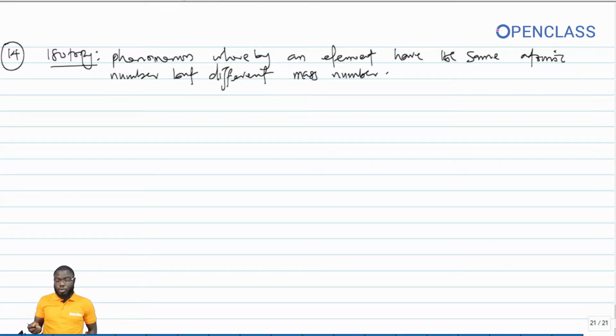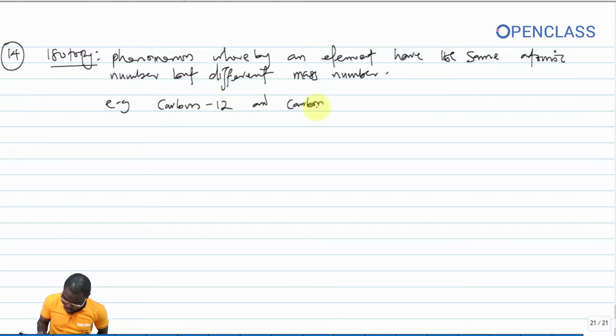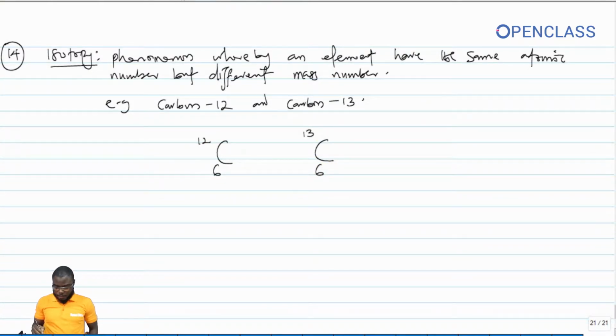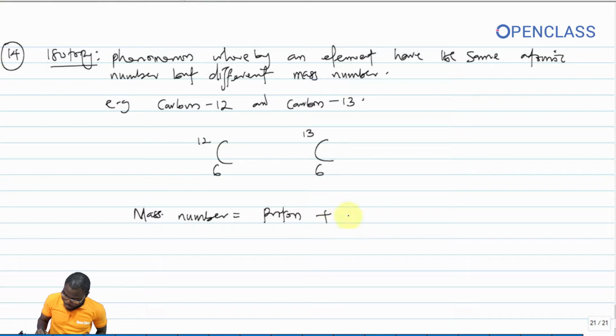A typical example is carbon 12, e.g. carbon 12 and carbon 13. So you have this to be C, so this is 6 and this is 12. You have this to be C, this is 6 and this is 13. Okay, so your mass number is number of protons plus neutrons.